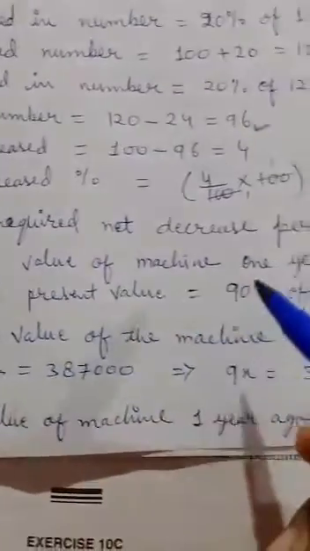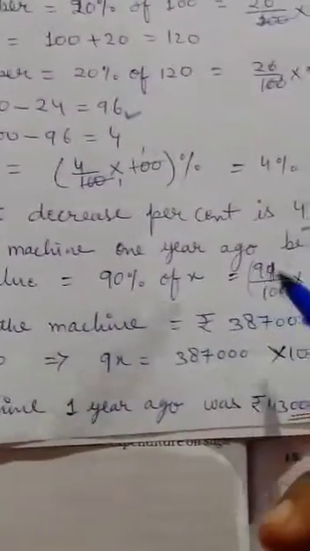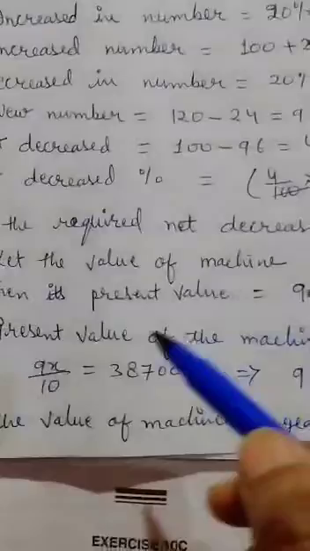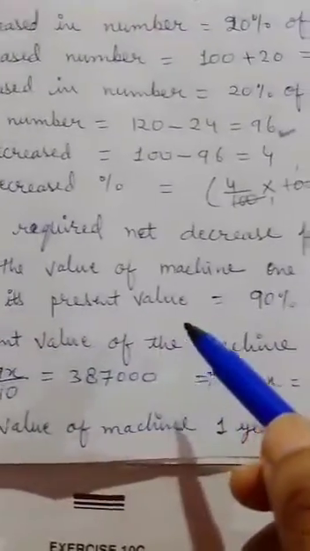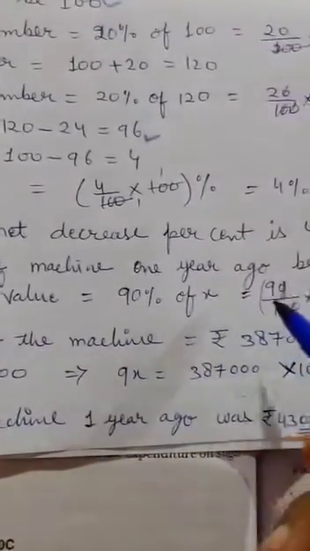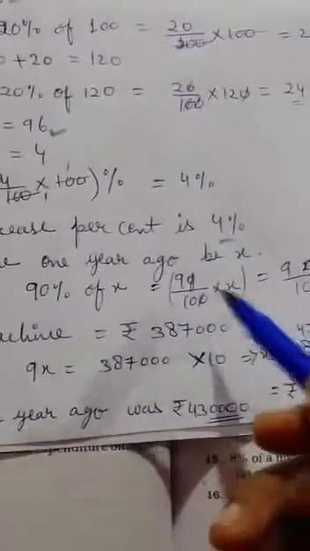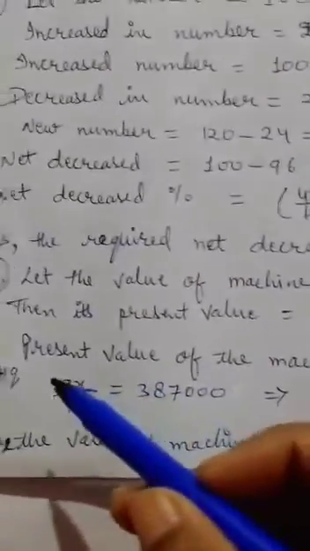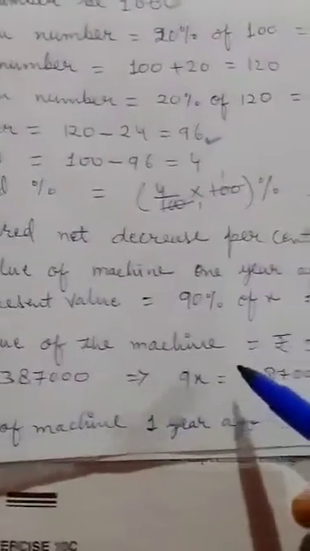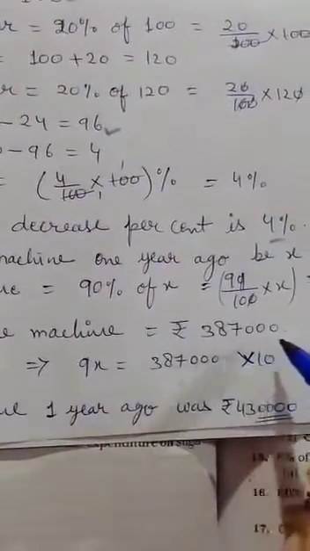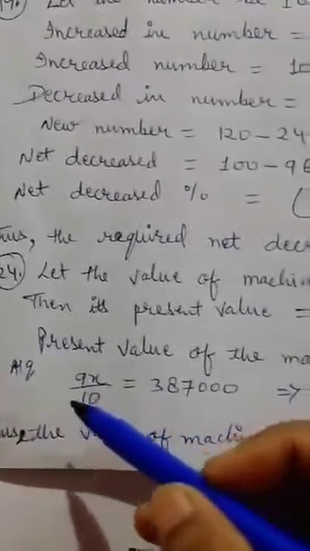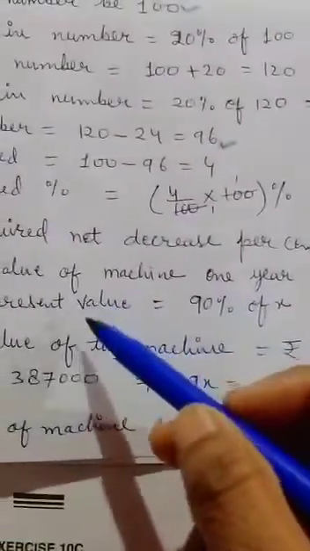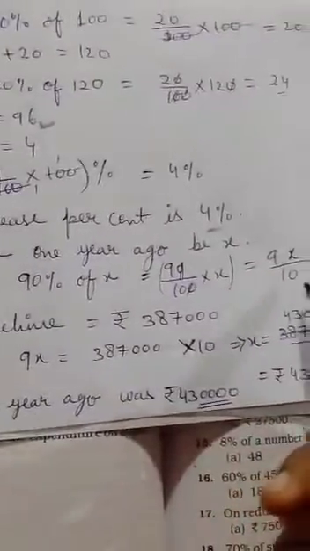Let the value of the machine 1 year ago be x. Then its present value is equal to 90% of x, that is 90 upon 100 into x, which becomes 9 upon 10 x. The present value of the machine is given as 3,87,000. According to the question, the present value is 9x upon 10.